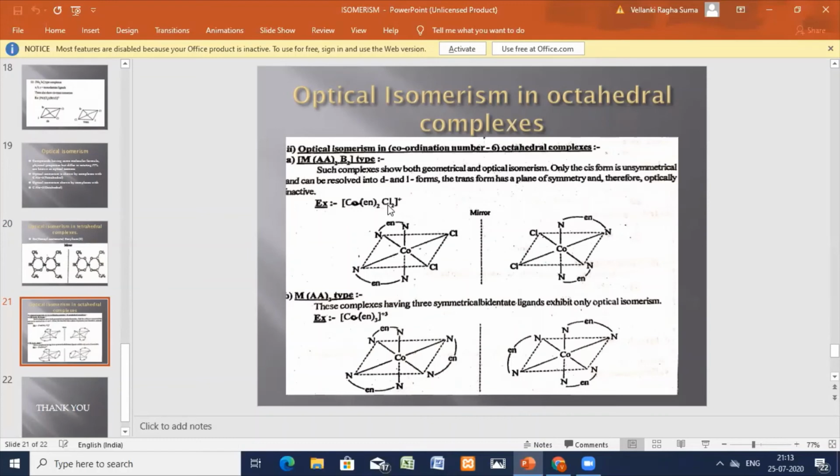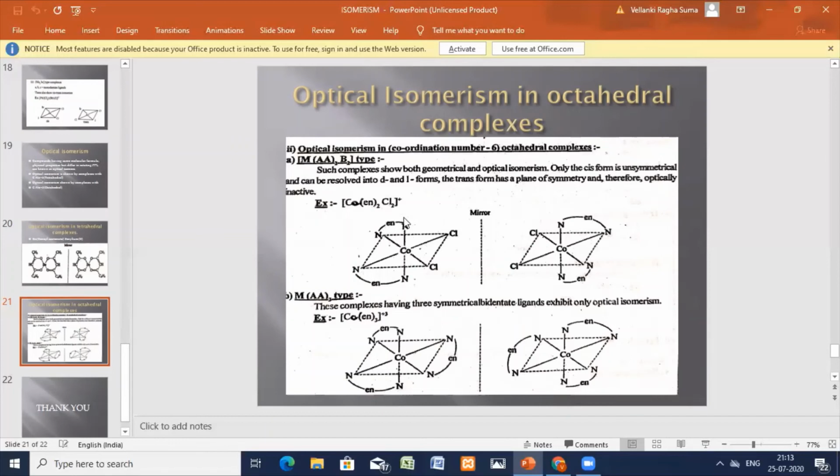Here the cobalt complex has two ethylene diamine and two chlorine atoms as ligands.